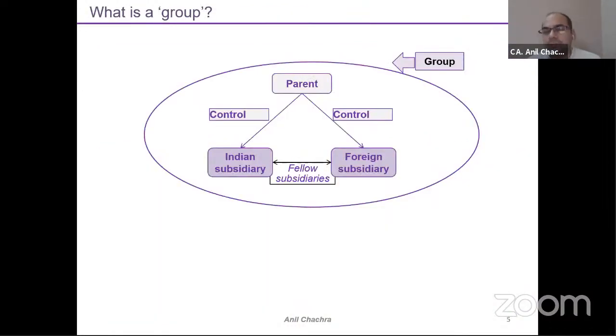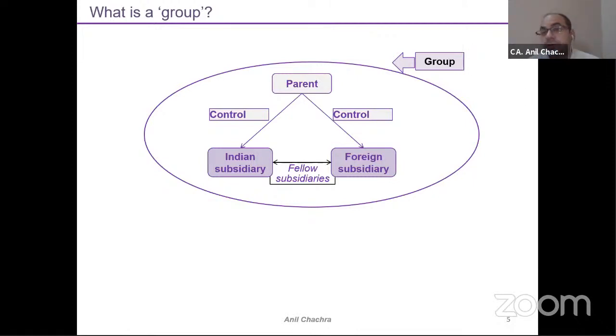So now we are discussing this consolidation. Consolidation means parent plus subsidiaries accounts, right? So can we say that parents are having the subsidiary? The subsidiary could be your Indian subsidiary, or it could be your foreign subsidiary, right? But the control part should be there. This is called the group. What is the meaning of the group? Group means parents are having the investments in the subsidiaries. The subsidiary could be an Indian company or a foreign company. So we need to consolidate it. It is basically the group structure, which I have presented in this slide format.